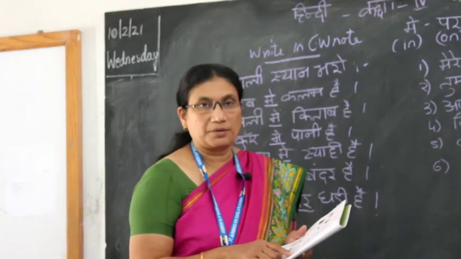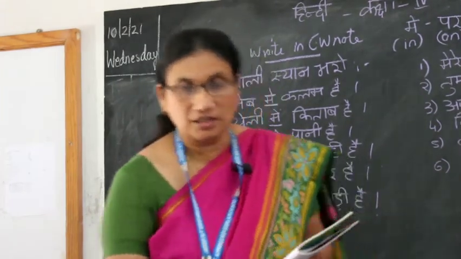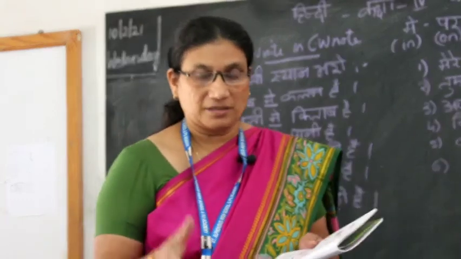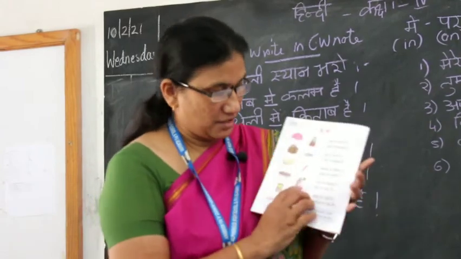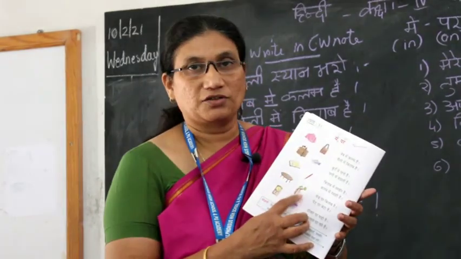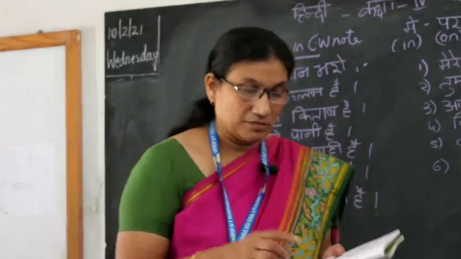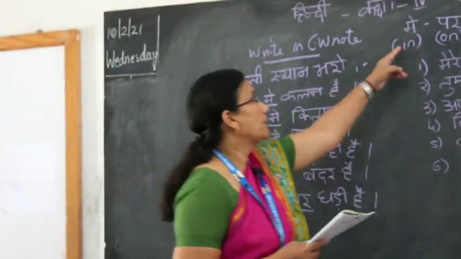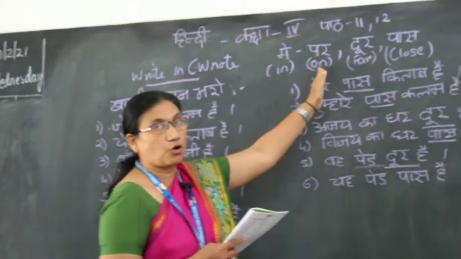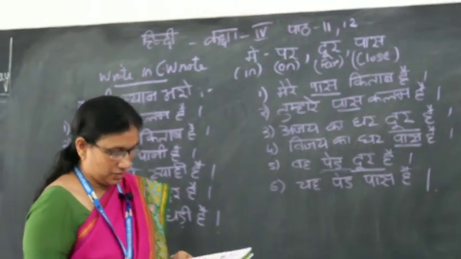Next one, table. मेज पर किताब है. Now what is a मेज, children? This is a table. The table has books on it. पेड़ पर बंदर है. If you can see the picture, children, there's a small monkey on the tree. मैं means in, पर means on. So the monkey is sitting on the tree.